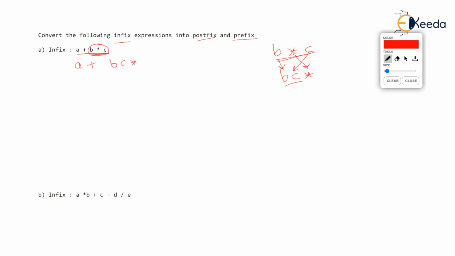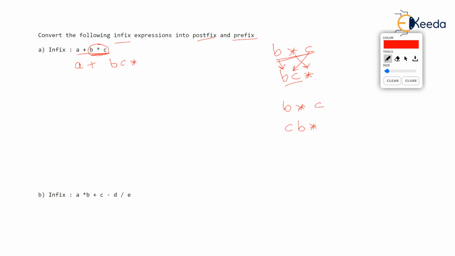Why am I explaining all this? Because for B into C, any student would say, sir, you can write CB star also instead of BC star, because CB star means C into B. BC star means B into C, and both are the same because multiplication is commutative.